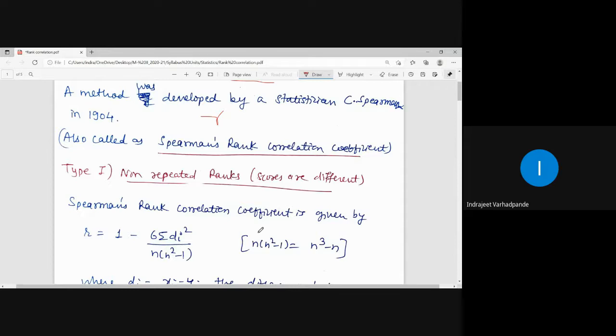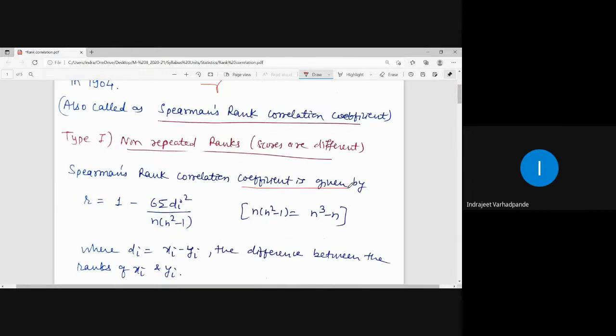In that case, Spearman's rank correlation coefficient is given by R is equal to 1 minus 6 into summation di square upon n into n square minus 1. N square minus 1 can also be written, after opening the bracket, as n cube minus n. So what is the formula for rank correlation coefficient? R is equal to 1 minus 6 into summation di square upon n into n square minus 1.